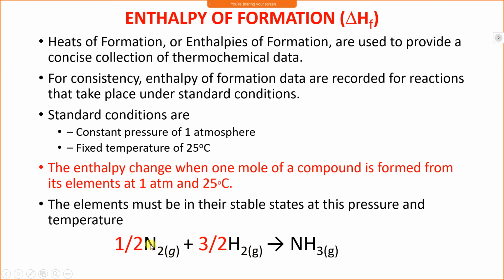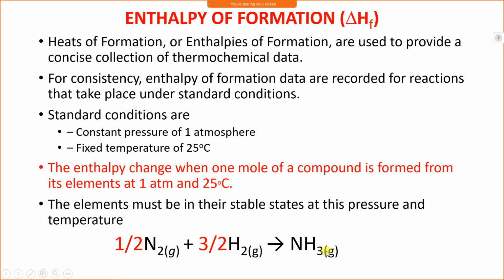Here N2 is available, but we want only one N. Therefore, we will take half of N2, which means only N. We want H3. Here H2 is available. If we take 2 H2, then it will be 4. But we want H3. Therefore, it will be 3 by 2 H2.